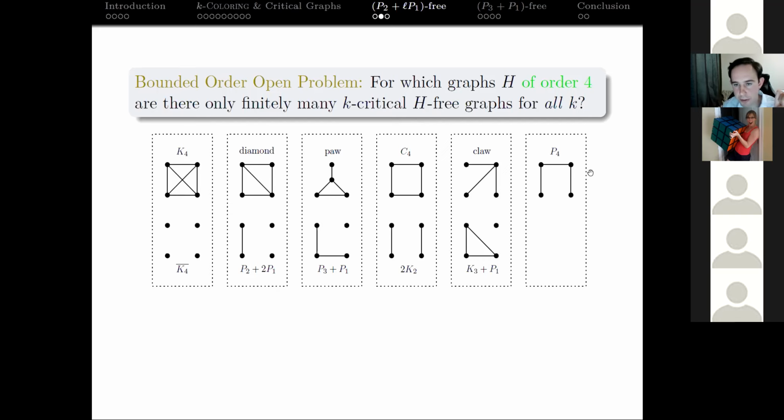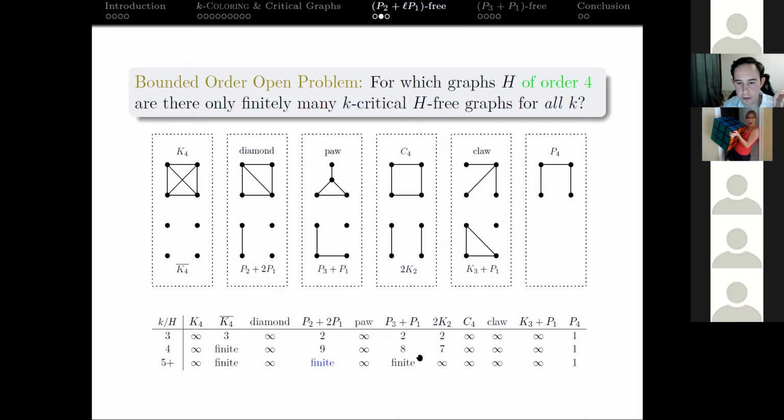We can get rid of all the ones with a cycle, all the ones with a claw, which is just this guy, I guess. And then we just look at the ones that just have paths as every component. A lot of these were known. This one just recently shown, infinite. P4 free, the only critical graph is the complete graph. The 2K2, I called 2P2 earlier, it's infinite. And P2 plus 2P1 is the one that wasn't known. That is just a special case of our result. So now that is finite.